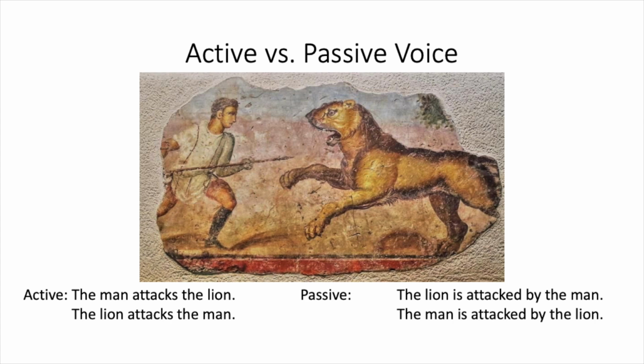In all of these sentences, you'll notice that they're all good English. It's just that English tends to like the active voice. However, the passive voice gets used a lot more in Latin, so you have to be a little bit more aware of it. And each of them has a slightly different emphasis. Is the man doing the attacking, or is he enduring the attacking? Is the lion attacking, or is the lion being attacked by the man? It emphasizes the action slightly differently.